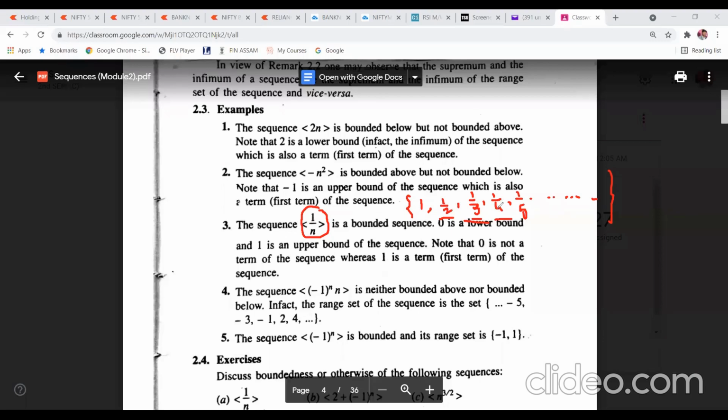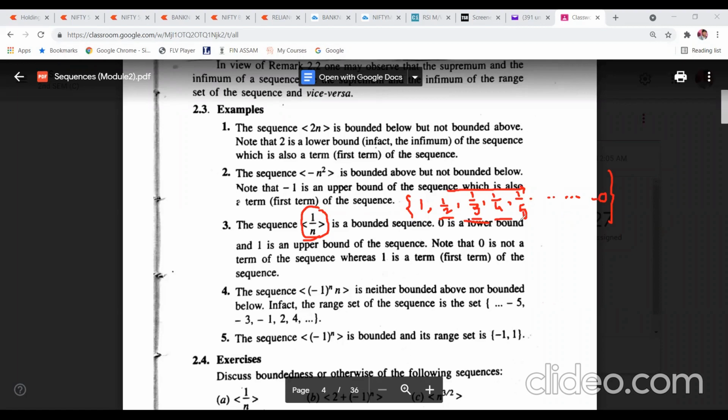Now 1 upon 4 is 0.25. 1 upon 5 is 0.2. So ultimately the values are decreasing. Now, if we go on increasing the value of n up to infinity, then 1 upon infinity is what? If you go on increasing the value of n, the value of 1 upon n approaches 0.